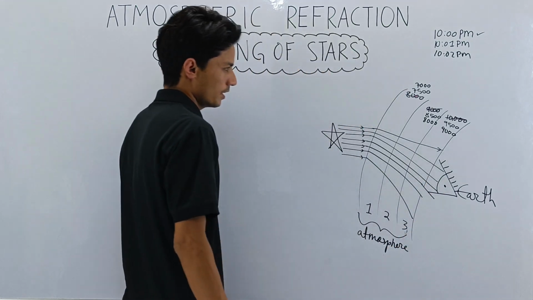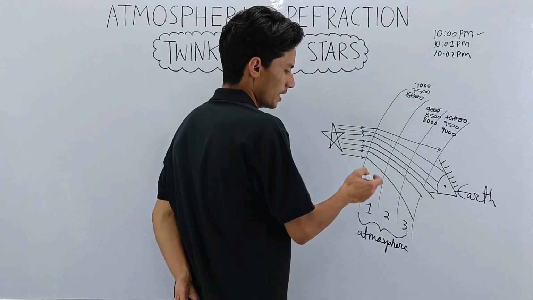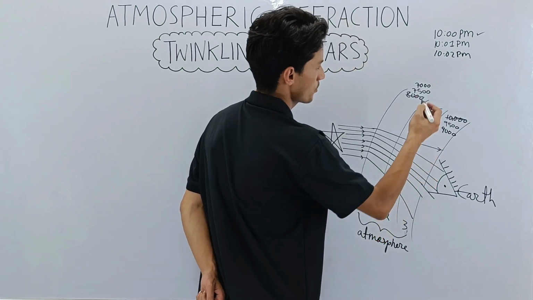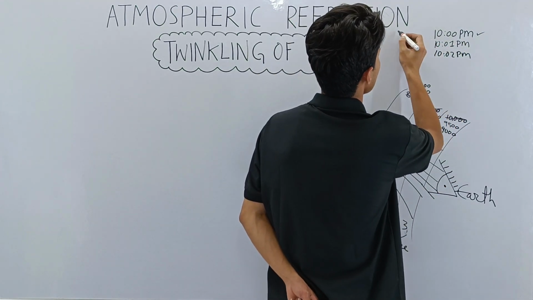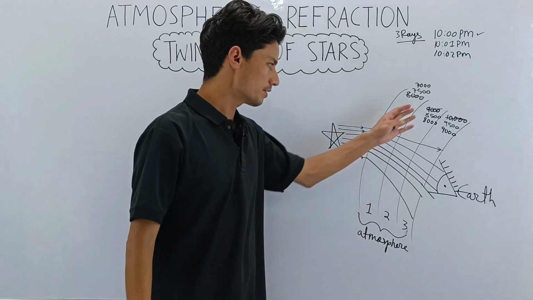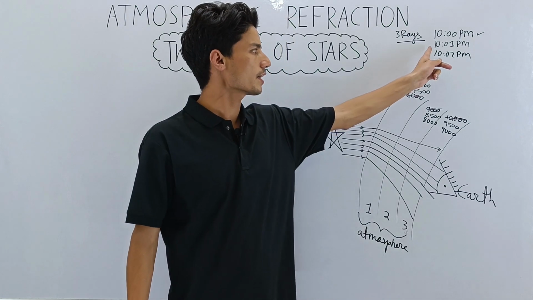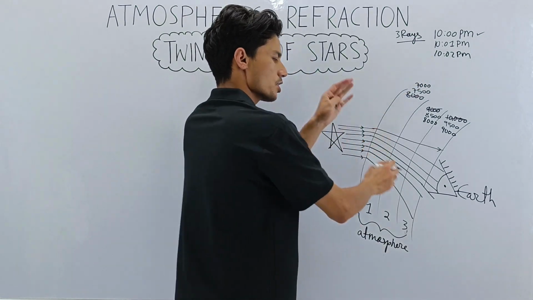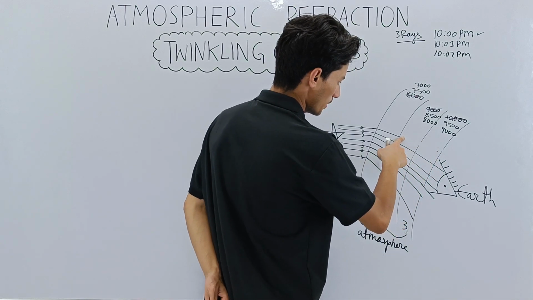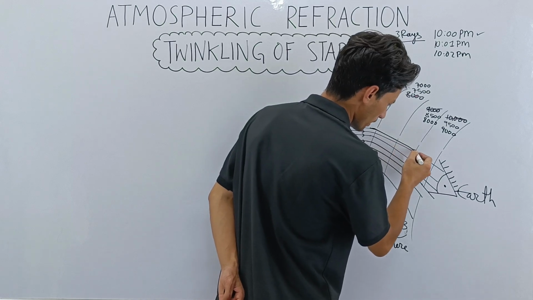So at 10 p.m. this is the condition. At 10 p.m., out of 7 rays, how many rays entered your eye? 1, 2, 3. So at 10 p.m., 3 rays entered your eye, at that given condition. Then let's take 10:02. At 10:02 the atmospheric conditions will have changed. Now maybe the ray which did not enter your eye earlier may now bend, and it may even enter your eye.